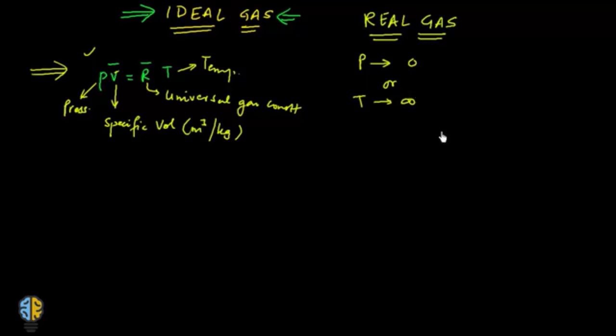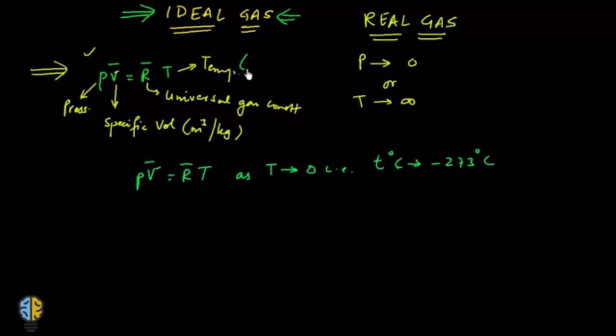Now if you talk about the equation PV bar is equal to R bar into T, as the value of T approaches 0, that is the temperature in degrees Celsius approaches minus 273 degrees Celsius. This temperature will always be in Kelvin.